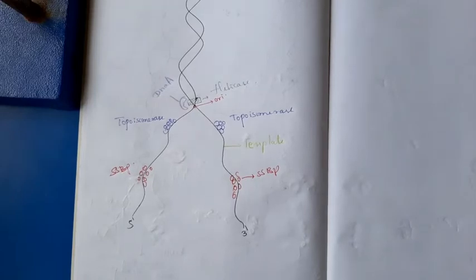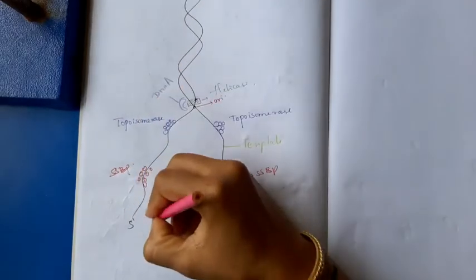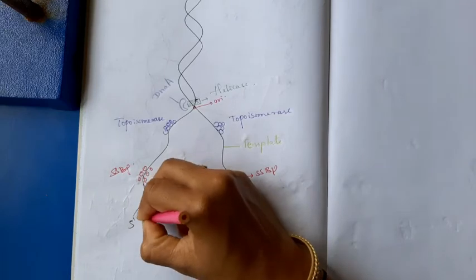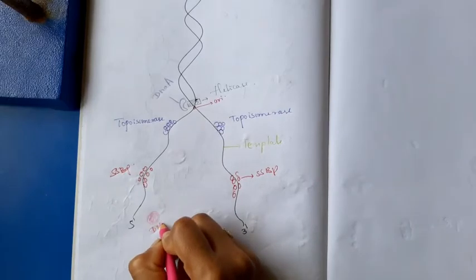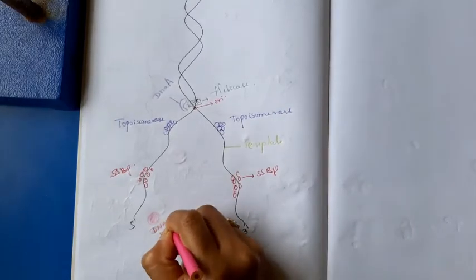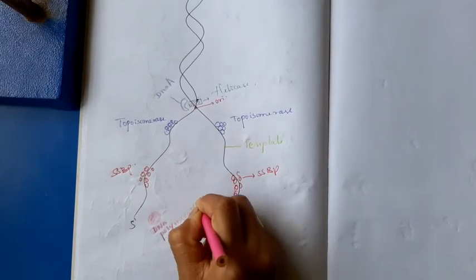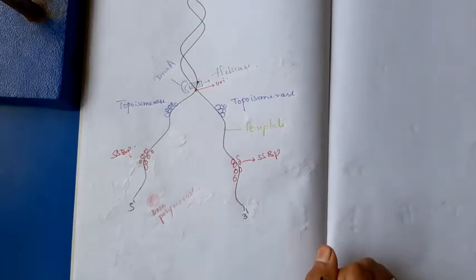Okay, before going to start that, we have to allow the entry of another specialized enzyme known as DNA polymerase. Okay. Then, when the DNA polymerase enters, it has so many conditions. It requires single stranded DNA. It is already ready. It always works in 5' to 3' direction. It is also ready. Then it requires